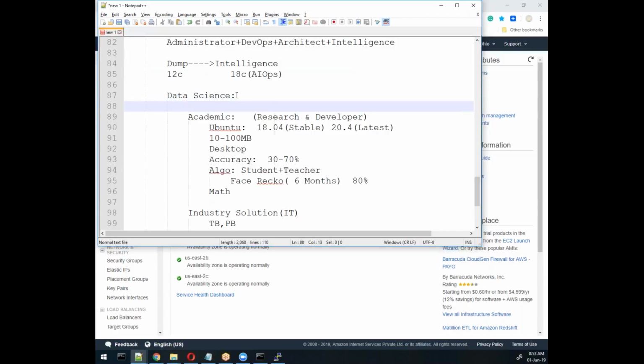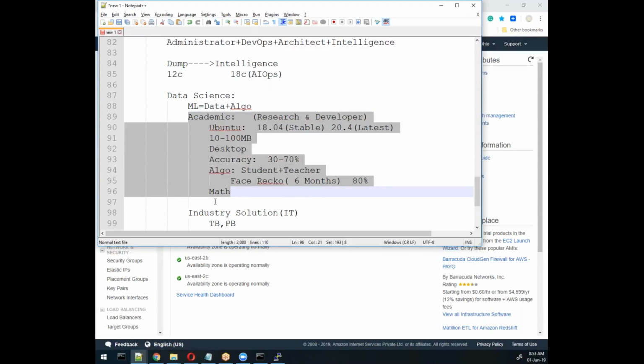Remember, machine learning is based on two things: data plus algorithm, or you can say process, or workflow, and how much data you are specifying. How much data you specify, that much accuracy will come. And the procedure, we will use it. Remember, these people are creating it, and for creating, you definitely require mathematics.